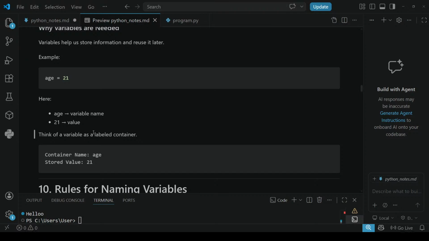You can store this sugar, that is the value, into a box called a variable. This is the storing of values in some location, and it is called a variable. Later you can use that sugar for adding to coffee, or to make tea or any sweets. Like that you can access it anytime. That is called a variable. Next, container name is age, stored value is 21. This is simple.